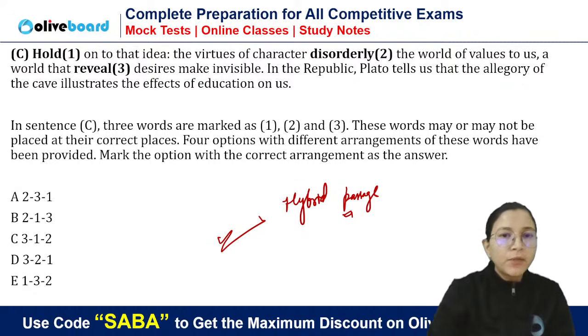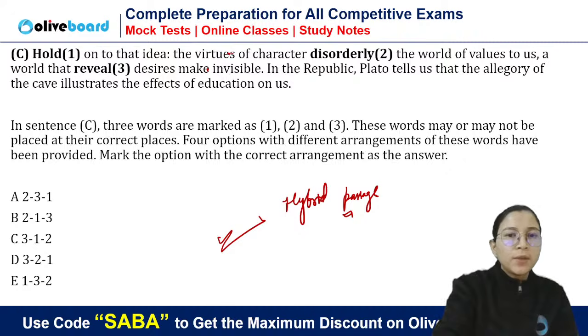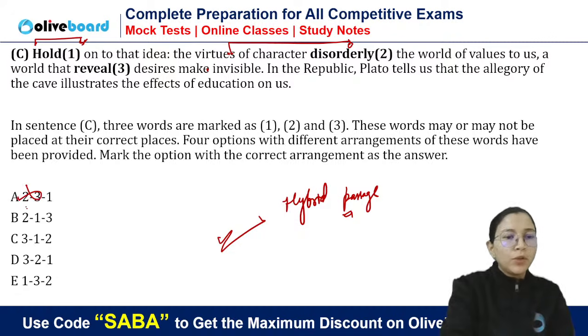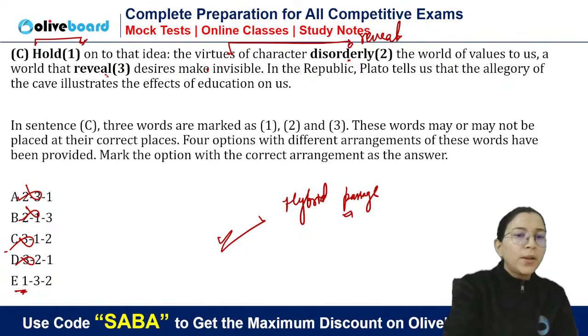Hold on to that idea. The virtues of character. Dash the word. So here you need a verb. This is absolutely correct. Hold on to as a phrasal verb. So I think simply the answer is this, because if first is correct, here you need a verb. And disorderly desire, disorderly is an adjective, not an adverb. So simply 132 will be your answer.